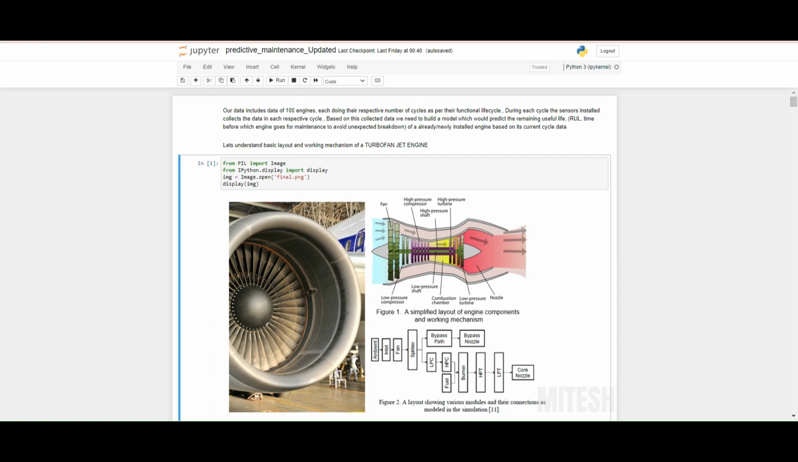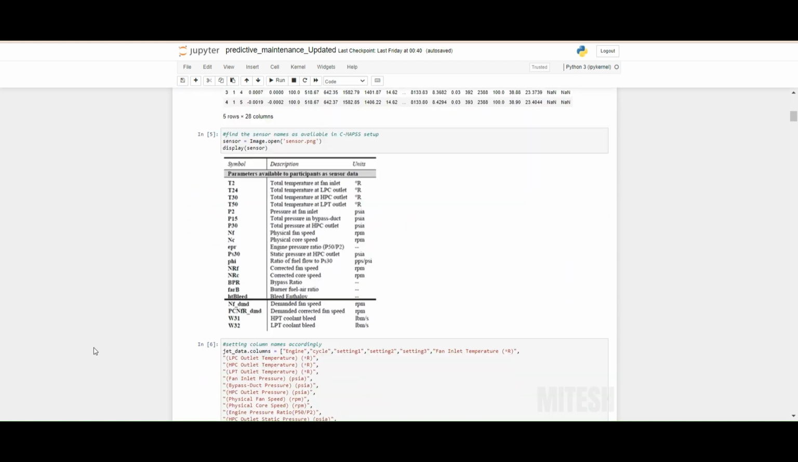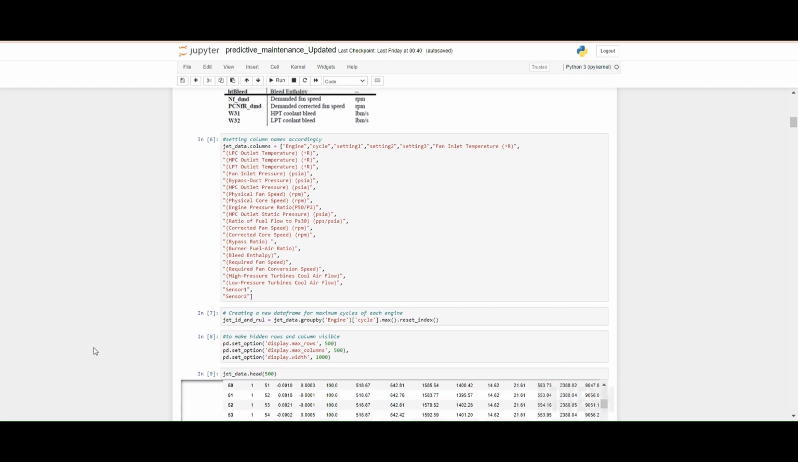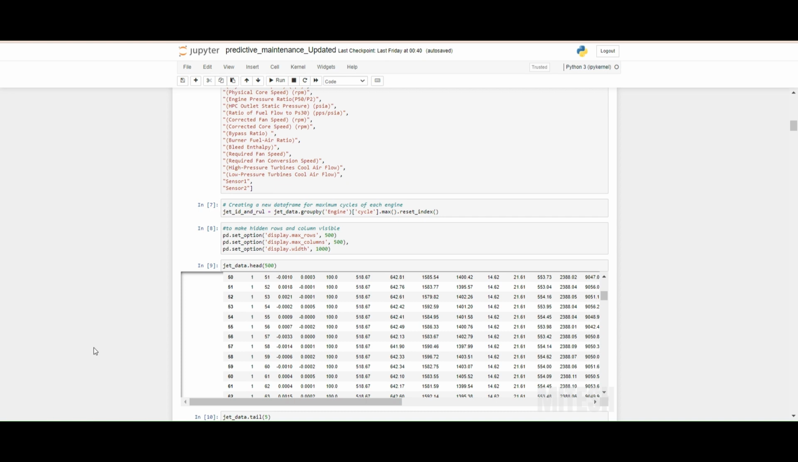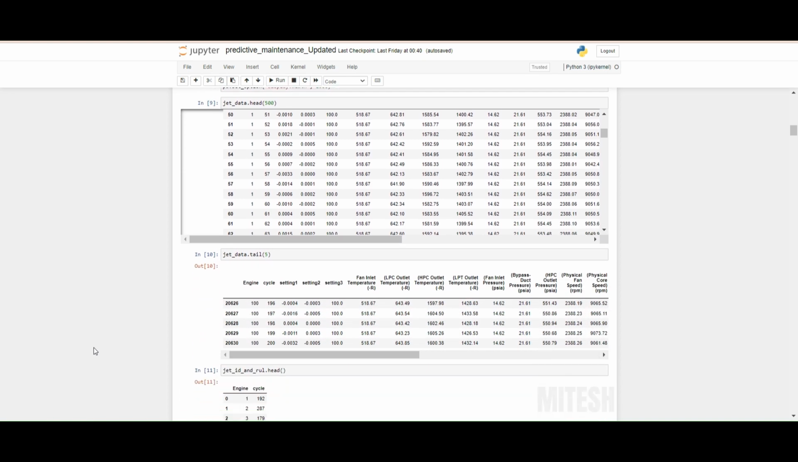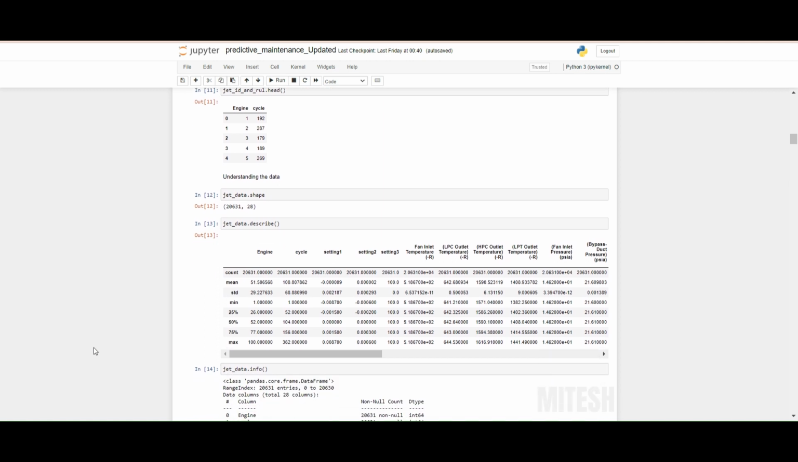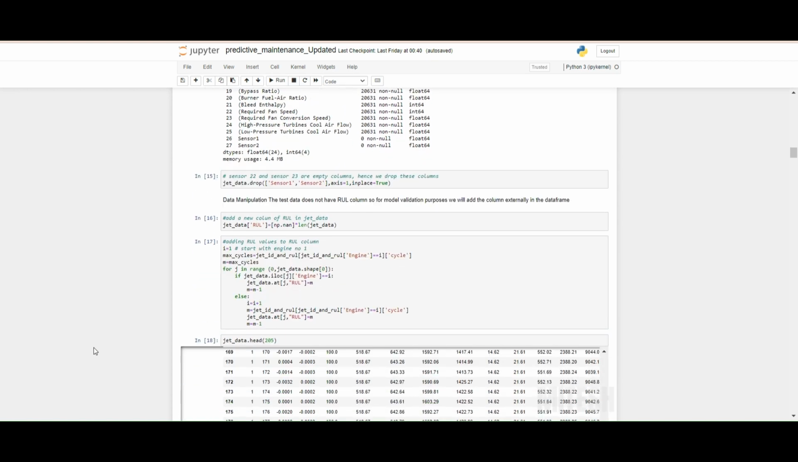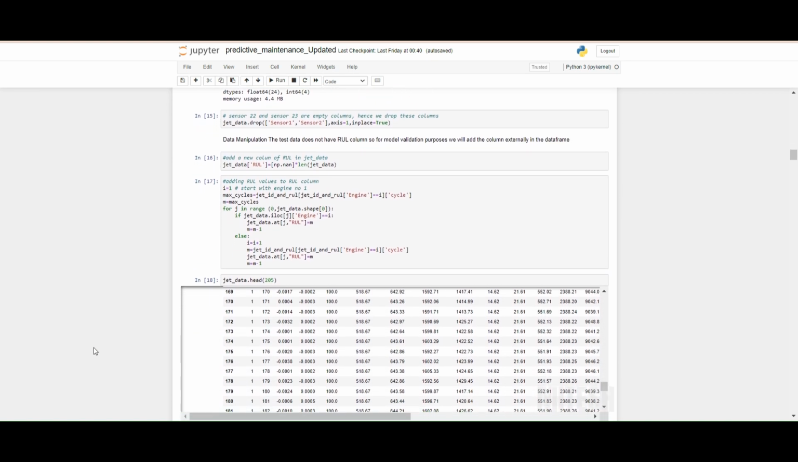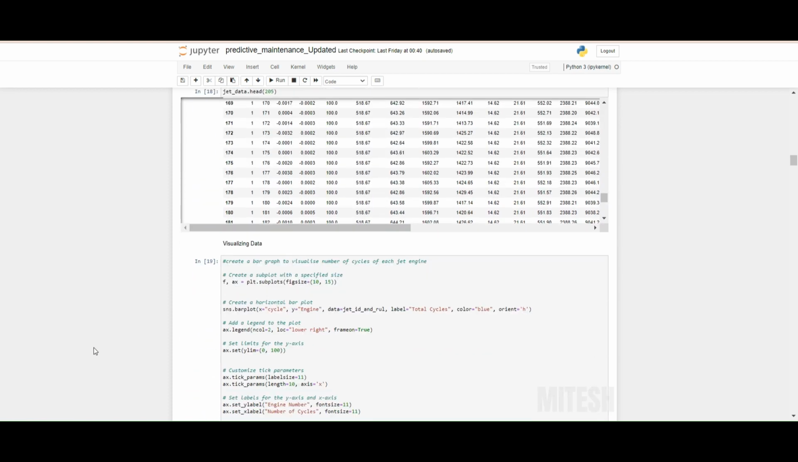Let's start building machine learning model with exploratory data analysis. Importing basic libraries and data. Creating a new data frame separately for maximum cycles of each engine. Understanding the data. Adding RUL column to main data frame and appending RUL values for each engine and respective cycle.